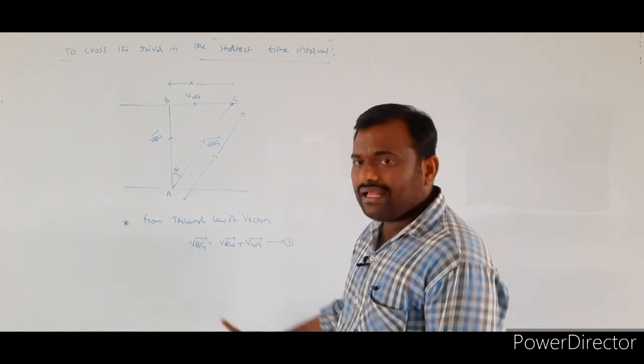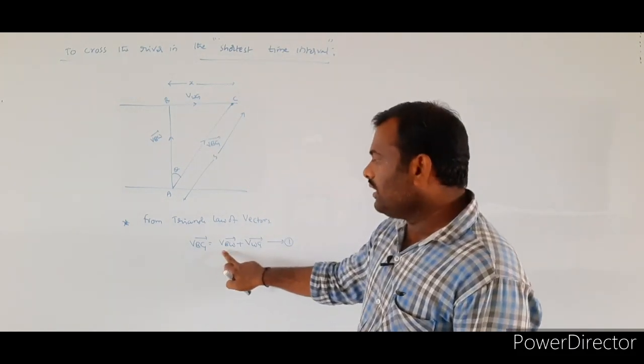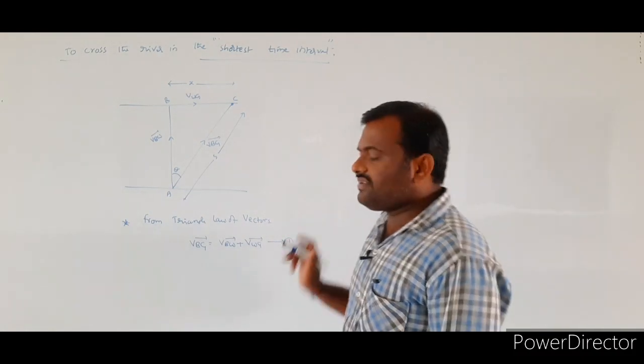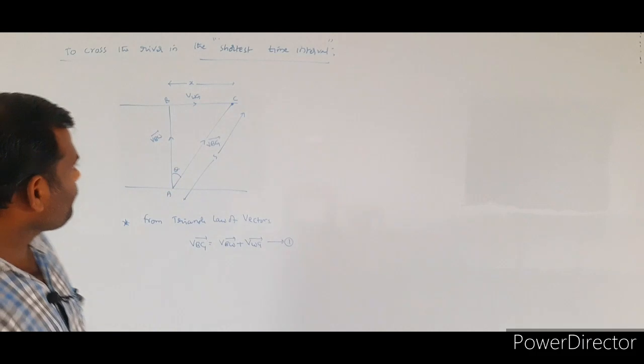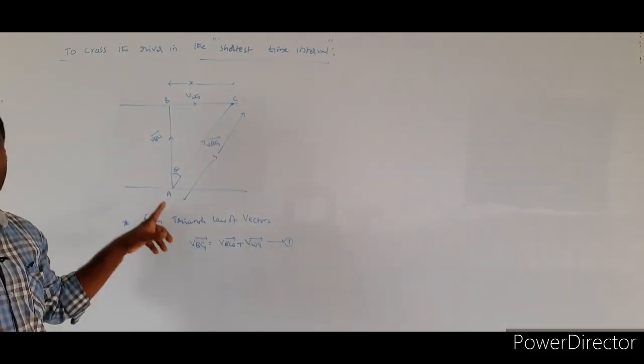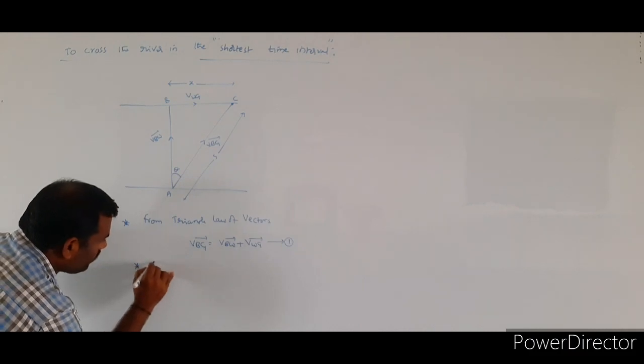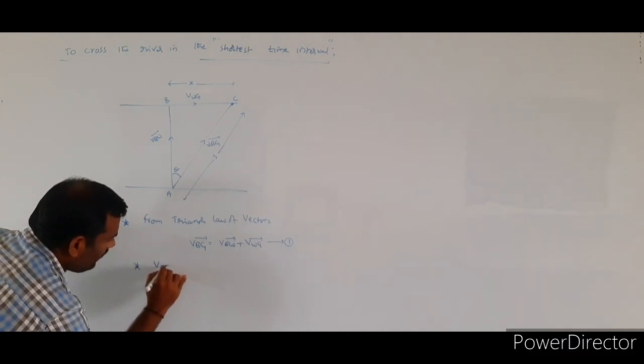That is what we wrote here: VBG bar is equal to VBW bar plus VWG bar. So this is the first equation. Again, here one more right angle triangle will be there. Here I want to calculate the VBG value.